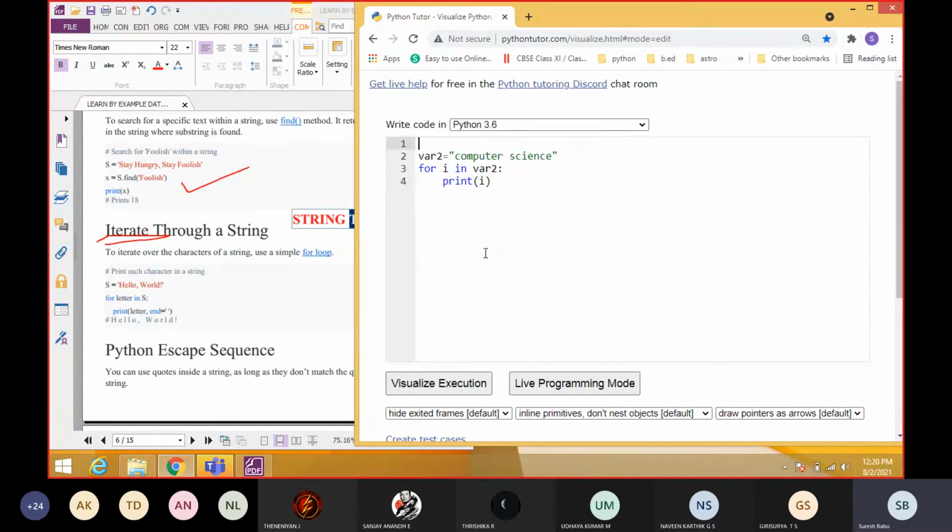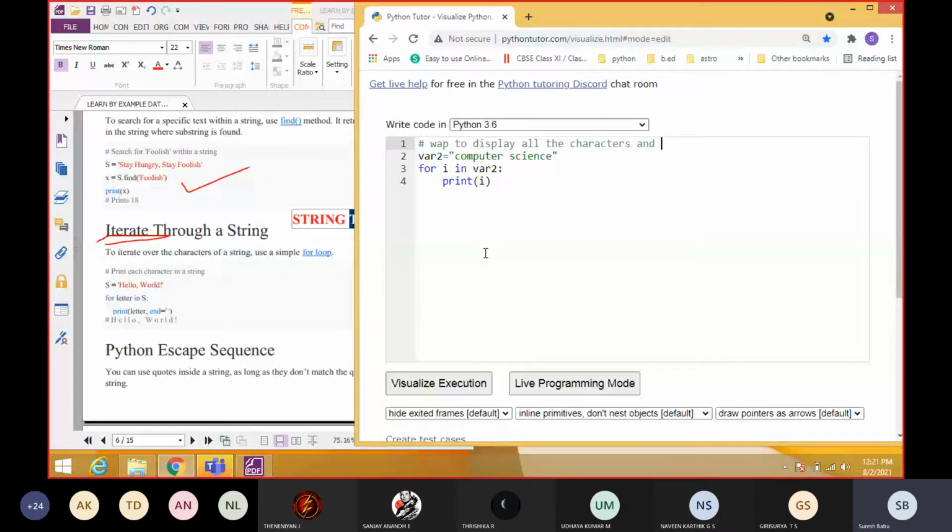What is the program? Write a program to display all the characters, and one more condition: whenever it sees E, that E should be in capital letter.